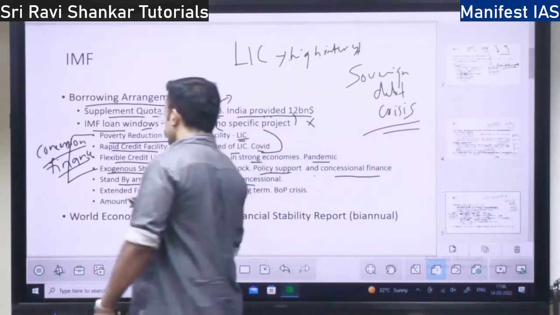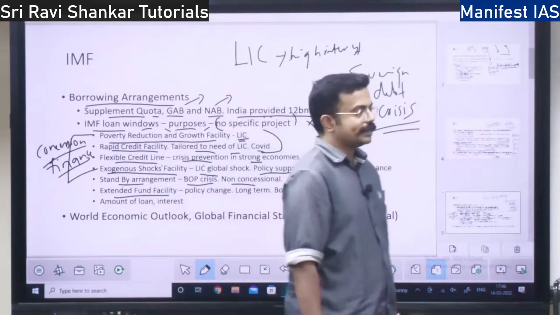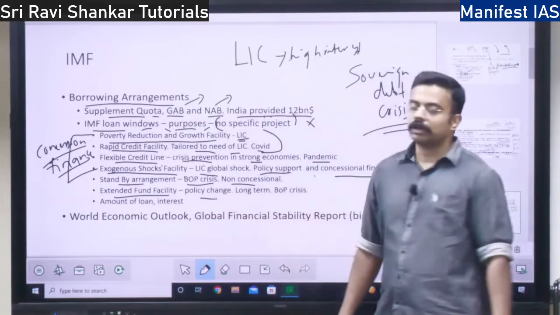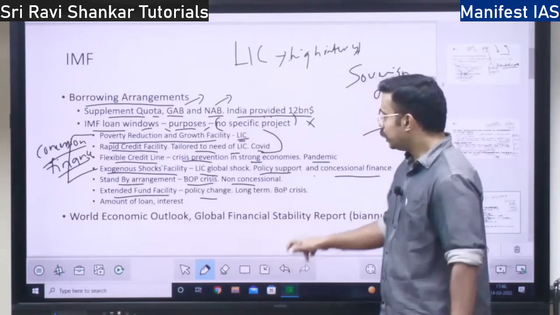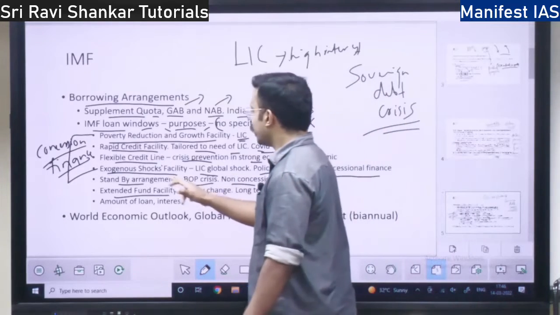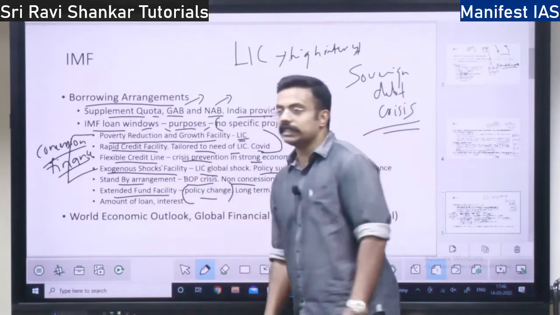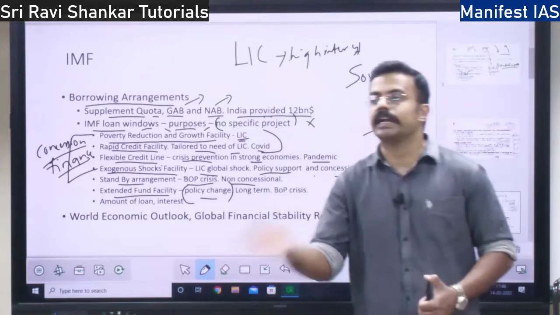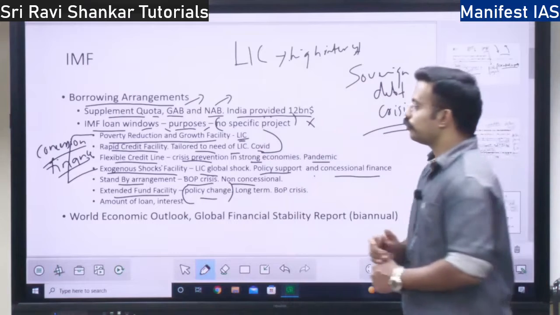Okay. Next you have the extended fund facility. Under this, they provide not only money, but just like the exogenous shock facility, they also give policy change. What policies you have to change in your country in order to get out of the crisis? What are the negatives in your economy that you have to change?